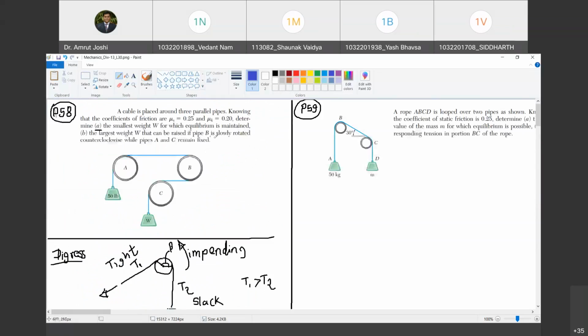Now let us look at part B. Can you read part B once again for me? The largest weight W that can be raised if pipe B is slowly rotated counterclockwise while pipes A and C remain fixed. So we have to find the largest value of W. From where to where should the motion be impending?